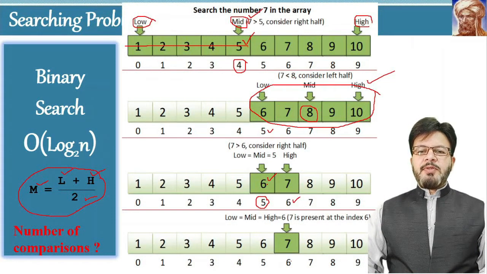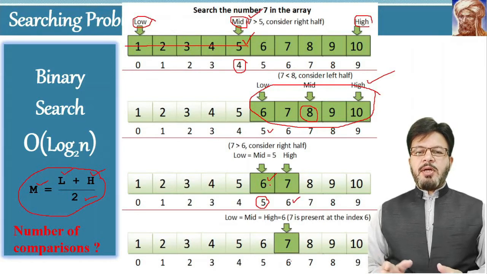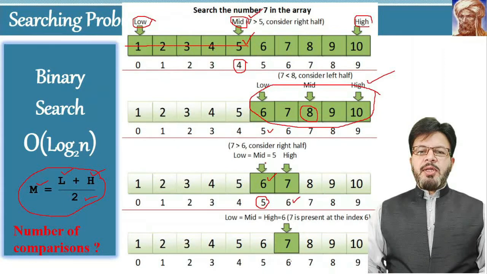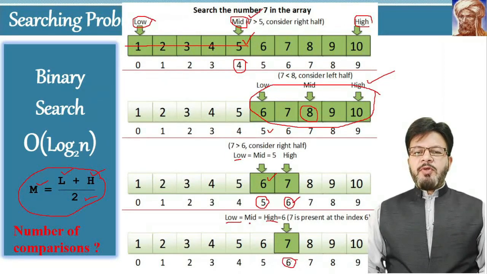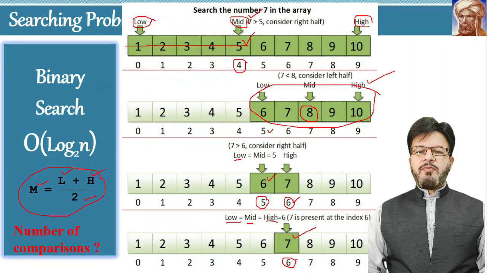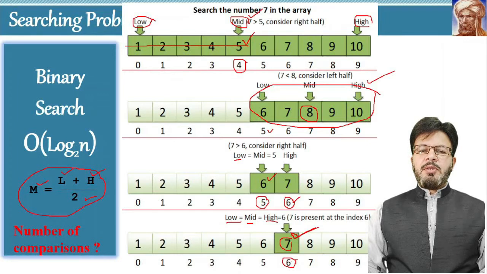As the required element is greater than 6, therefore we can discard the left side, and we can move our pointer low to the next location of the mid. Therefore the pointer low will point to the element 6. At this stage, both of the pointers low and high will point to the same location, that is 6, and the midpoint will also be the same, that is 6. And when we compare our required element with this location, we will find that the element is equal to this. Therefore, we have found our required element at last.